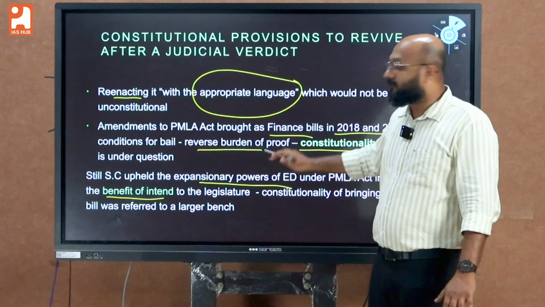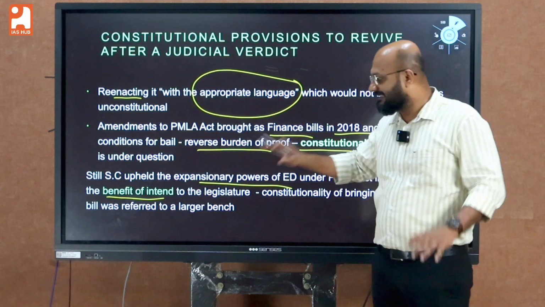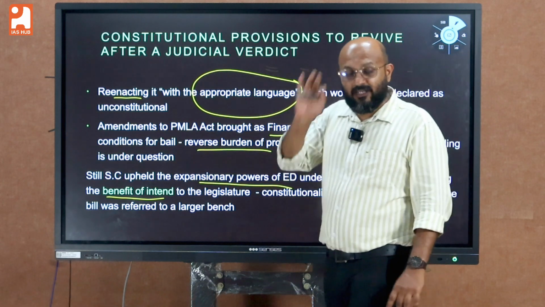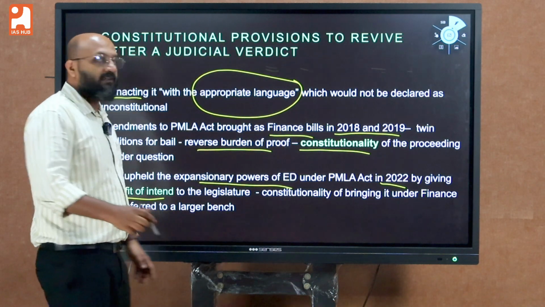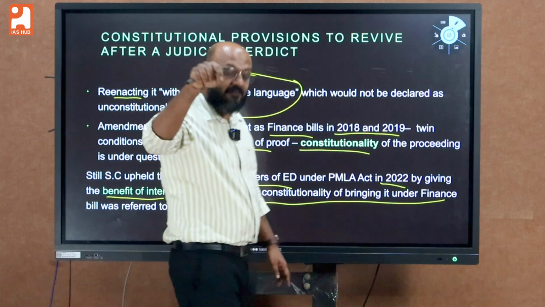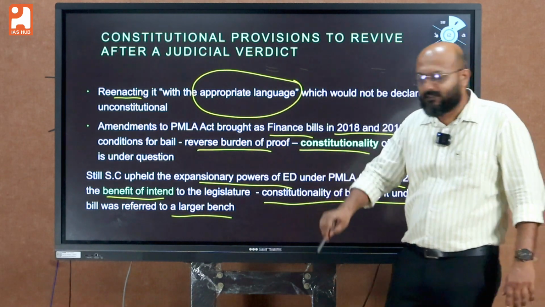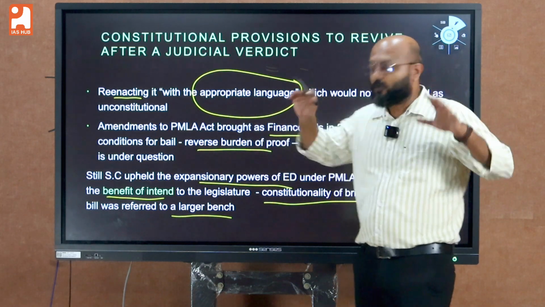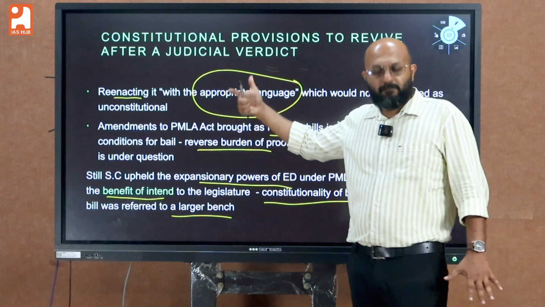So at present, the reverse burden of proof and the twin condition of bail actually exist as a result of that. But this verdict was given by a 3-member bench of the Supreme Court, and this 3-member bench left the constitutionality of bringing these amendments under finance bill to a larger bench. As a result, the Supreme Court wanted to create a 7-member bench to consider this constitutionality and the constitutionalism associated with the PMLA Act.